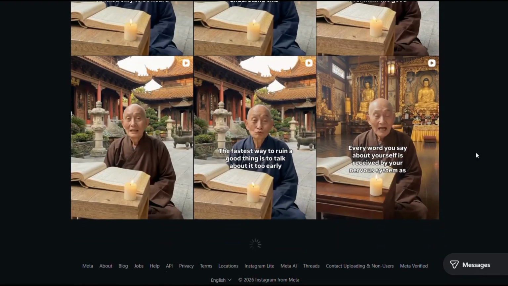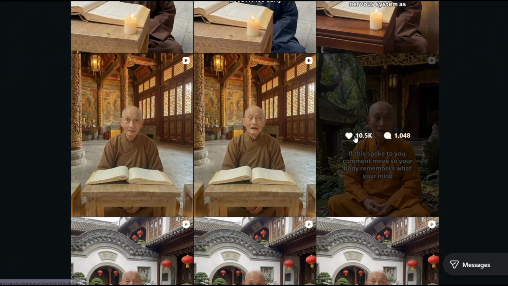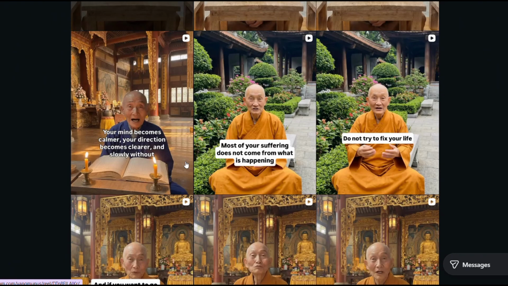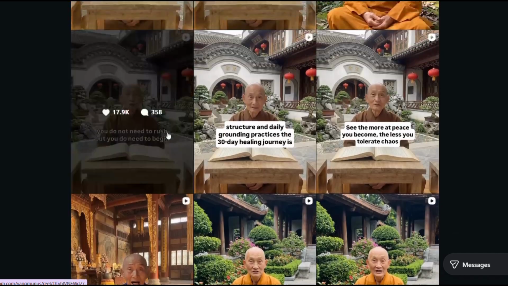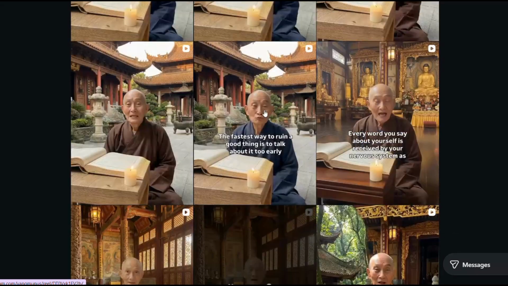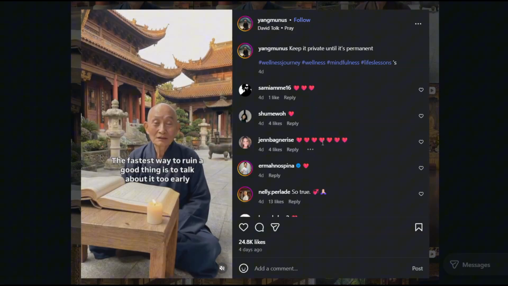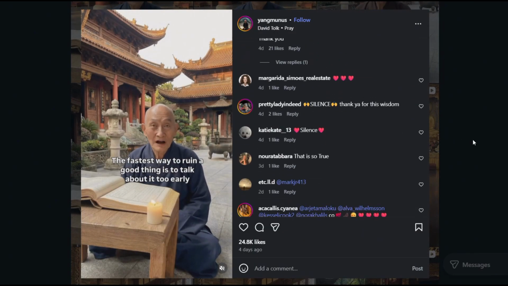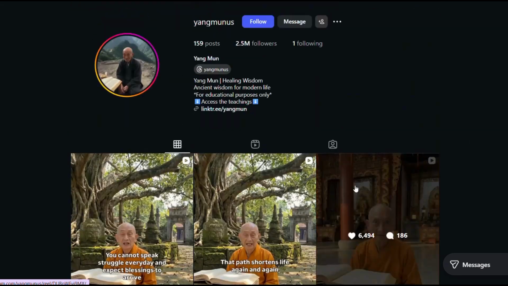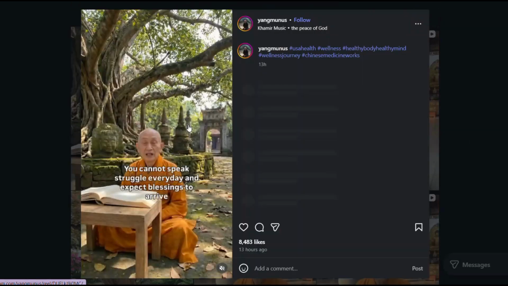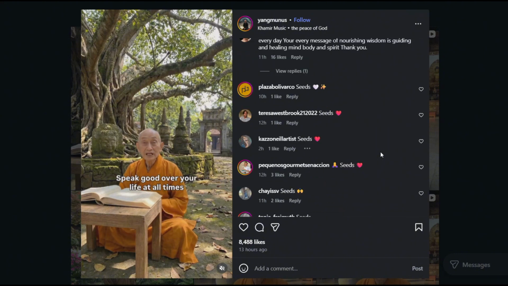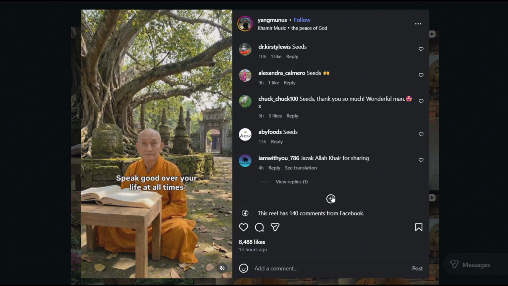Now here's the strategy. Post 1 video per day. Same time each day. Consistency matters. The algorithm rewards accounts that post regularly. Watch your analytics. Instagram shows you which videos get the most views, shares, saves. Double down on what works. When people comment, reply to them. Even though it's an AI monk, you can respond as the character. This builds engagement. Higher engagement means more reach.